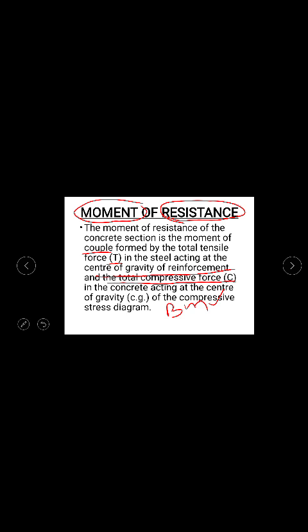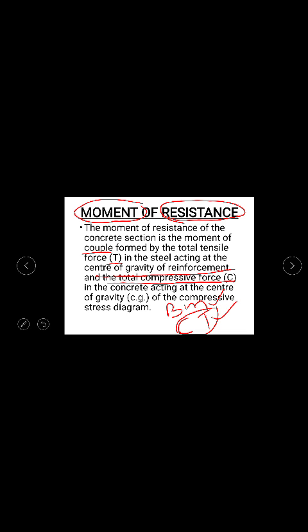This resistance for the bending moment is given by the couple formed by the concrete and reinforcement, the compression force and tension force. These two will be forming a couple. A couple by definition is nothing but a moment. It will have the same units of moment, force into distance. So this couple which is formed by the concrete and the reinforcement in the form of compressive force and tensile force, when the forces are multiplied by the distance, the lever arm, will form the counteracting moment.